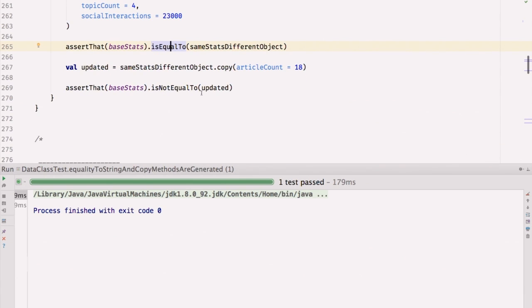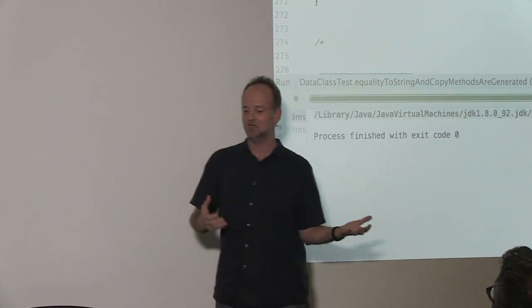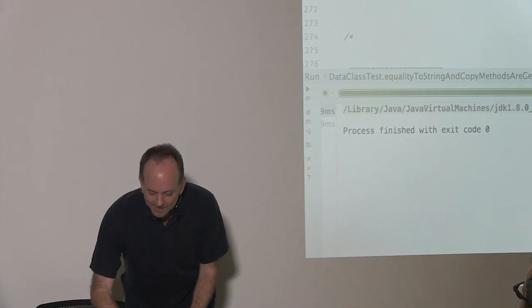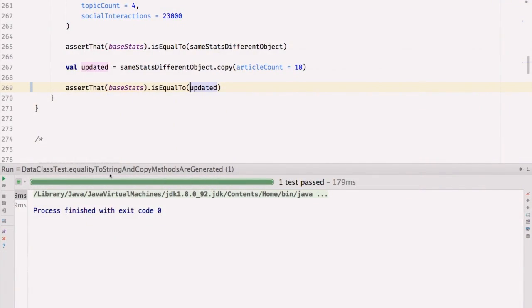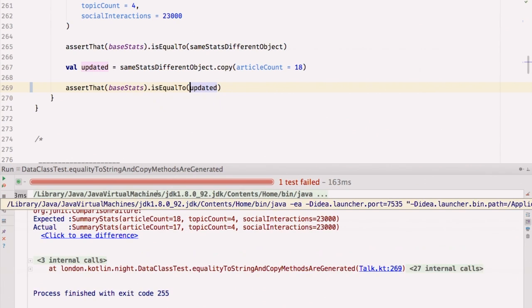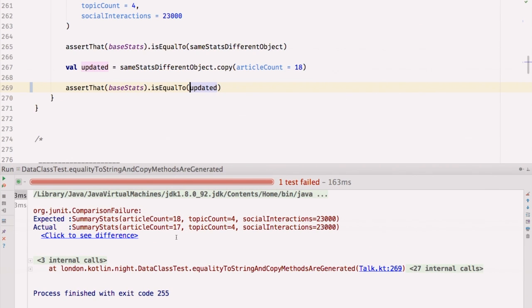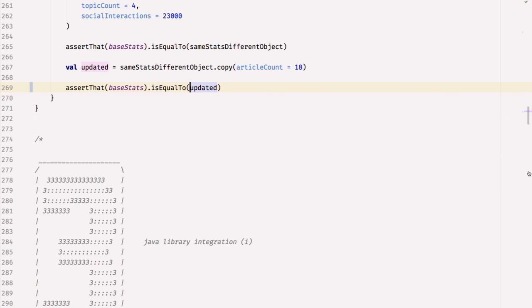Great. I had a great idea that I'd have all these tests running, and then when I actually realized what happens when I come to do this talk is that I run the test and it goes green, and it's like, okay, yeah. Let's make it fail, shall we? So let's say that is equal to. Run again. And yeah, there you go. You can see, actually, they're not equal because the article count is different. Okay, so that's number 2, data classes.